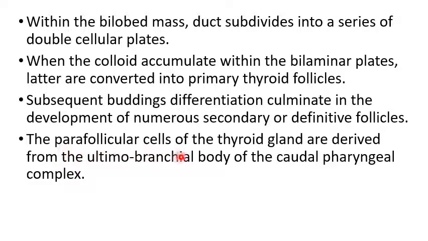The parafollicular cells of the thyroid gland are derived from the ultimobranchial body, which is a part of the caudopharyngeal complex.